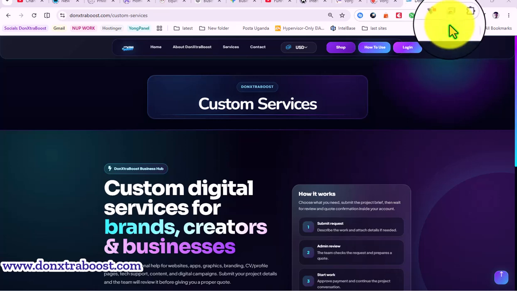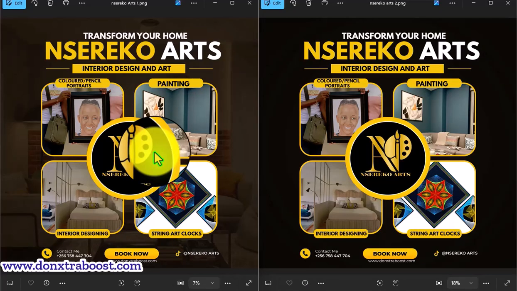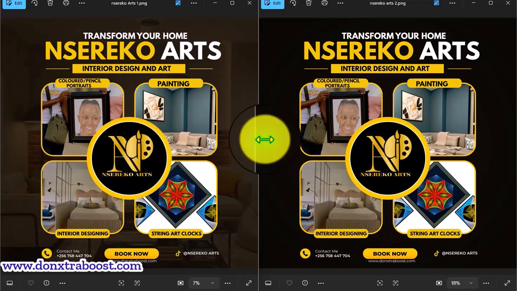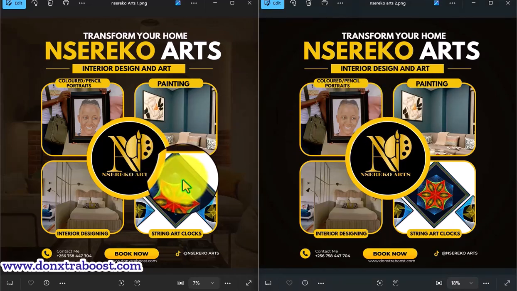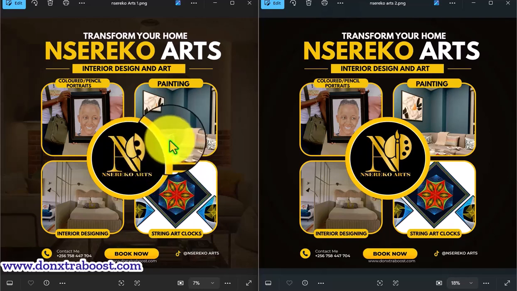Let's check and see. See, the AI has managed to generate 2 images. At first it generated this one with black, this one, and then I prompted it to try to put a background that's trying to match the business, and it came out like this. So guys, this is the best thing. I'm telling you, AI is transforming things.